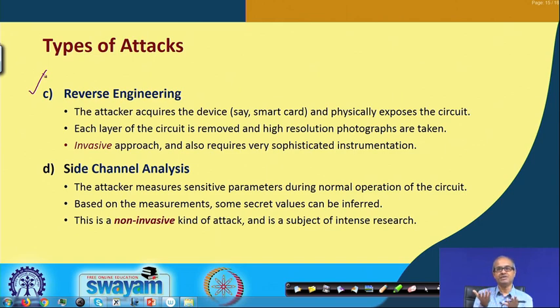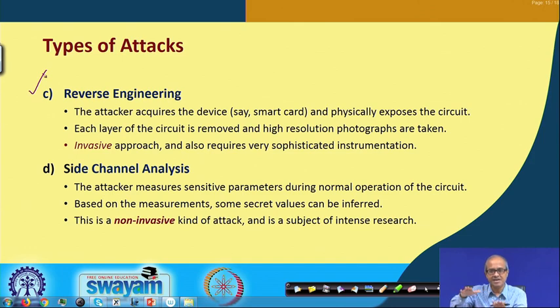Once you do this, someone can replicate the fabrication process and can clone a chip. So, you can steal the design of a chip and make a duplicate, you can fabricate it yourself if you want. This is called reverse engineering.